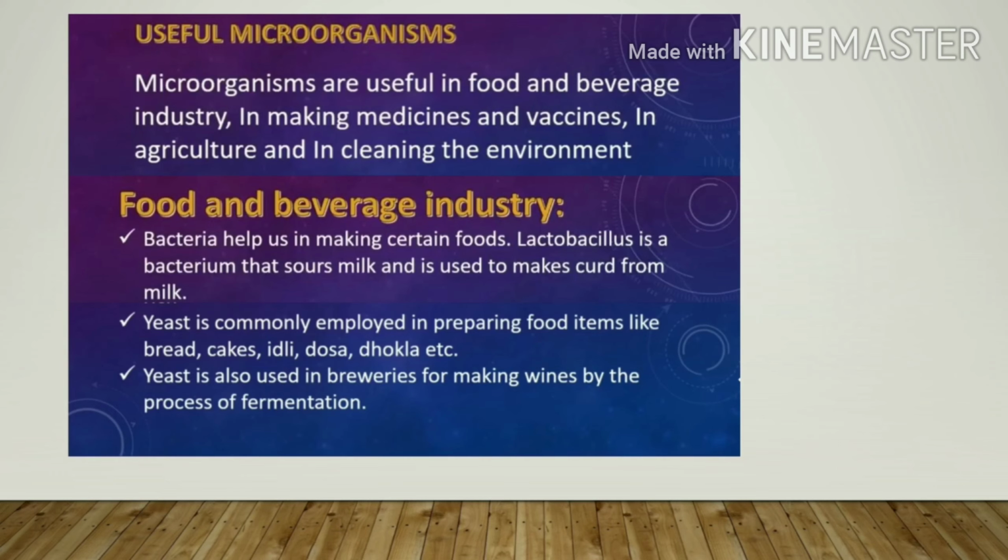So, useful microorganisms. Microorganisms are useful in the food and beverage industry, in making medicines and vaccines, in agriculture and in cleaning the environment. In the food and beverage industry, bacteria help us in making certain foods. Lactobacillus is a bacterium that sours milk and is used to make curd from milk. Do you know how? There is a protein present in the milk known as casein, and lactobacillus reacts with that protein.